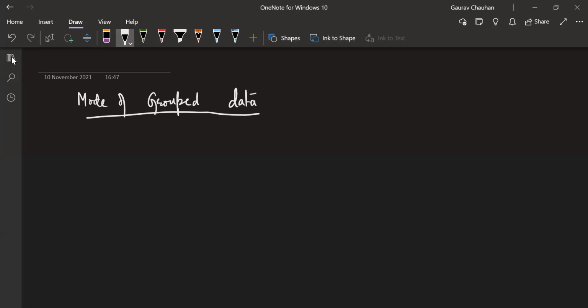MG, can you quickly tell what the meaning of the word mode is? Anyone who can quickly tell? Just unmute and tell. Sir, value among the observation that occurs most often. Value of the observation having the maximum frequency. Okay, that value which occurs most often.